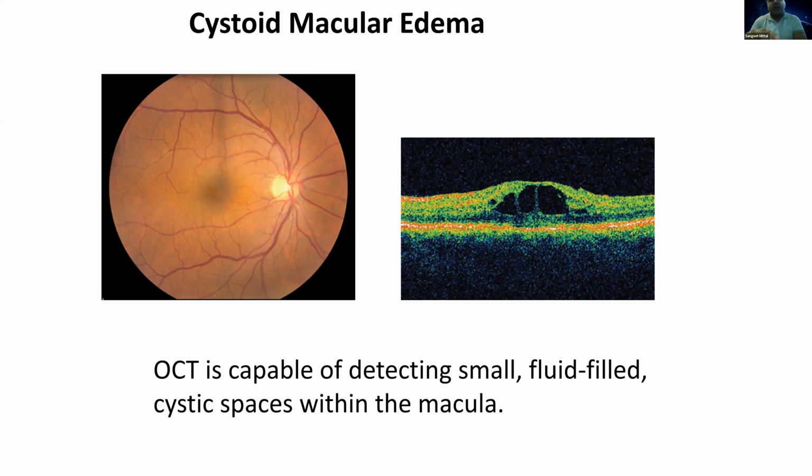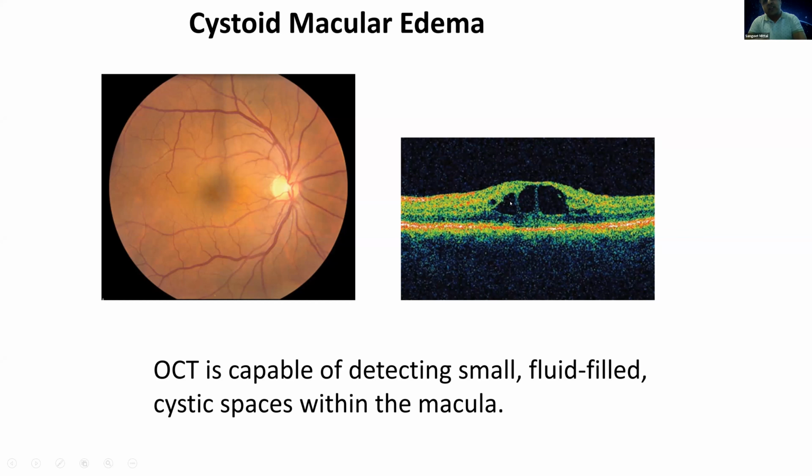So this is a cystoid macular edema. When you see the fundus, you will see this petalloid pattern in the macular area. If you are able to make out, there is a small center like a flower, and then there are small petals which are arising out of the center. So this is a cystoid macular edema.